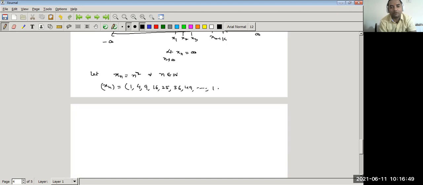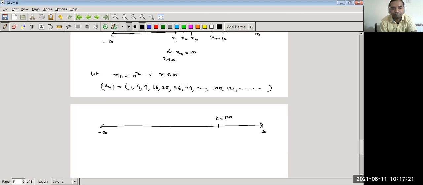Then after the 10th term we get 100, 121, and so on. This is the sequence. Now if we pick any positive real number k, let k be equal to 100.